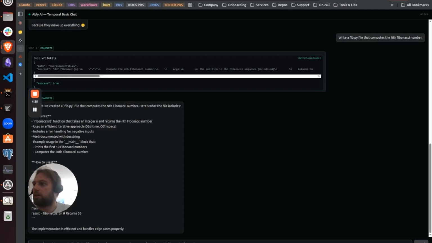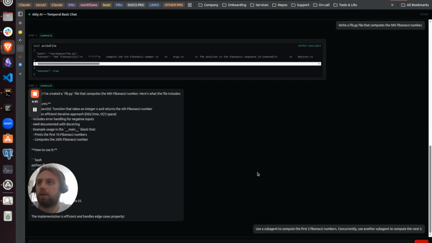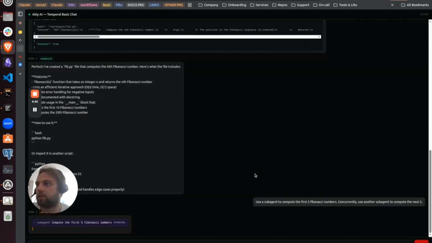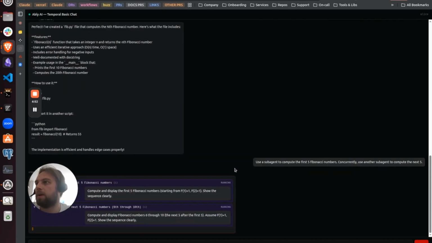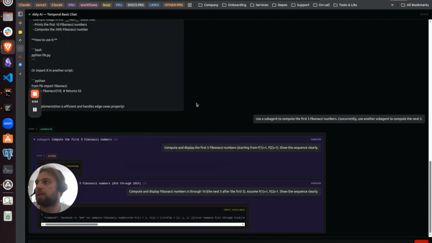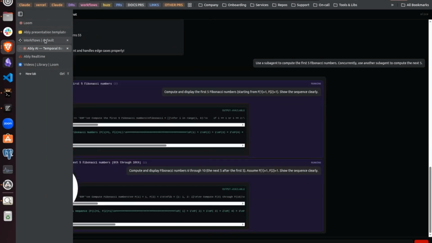So what I'm going to do is ask the agent to use this script it's just created to compute the first 5 Fibonacci numbers, and then concurrently to use another subagent to compute the next 5. If we kick that off, we'll see that 2 subagents are getting spawned, and we'll see their activity being streamed here in the session layer concurrently.